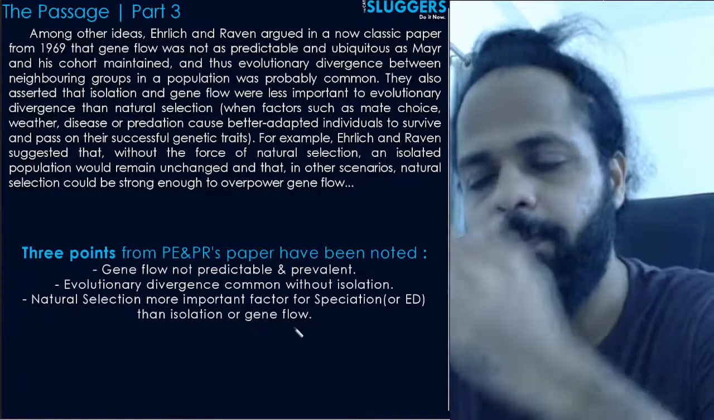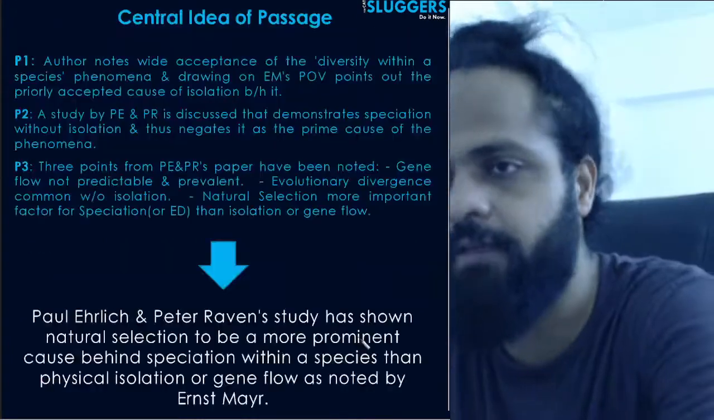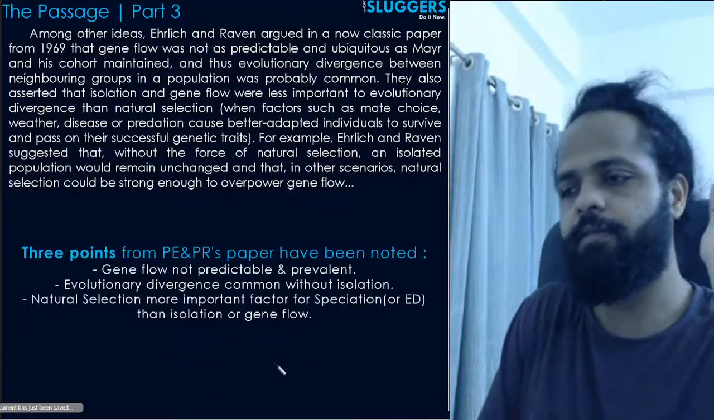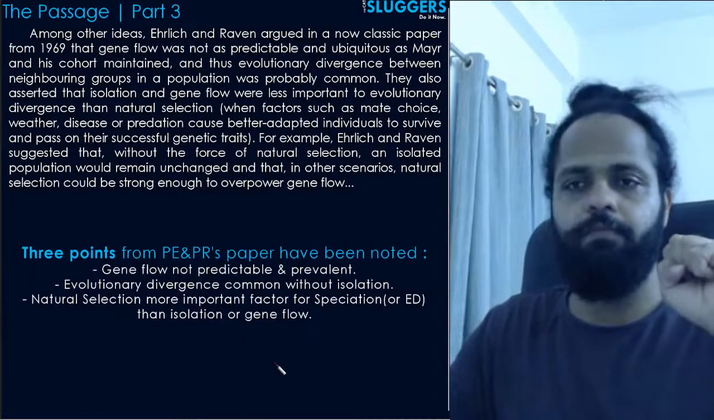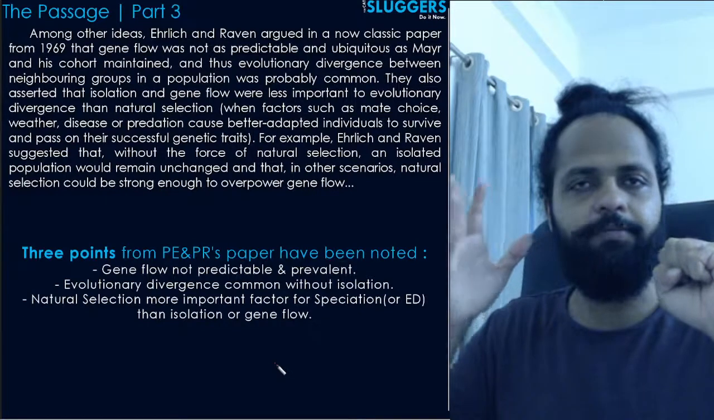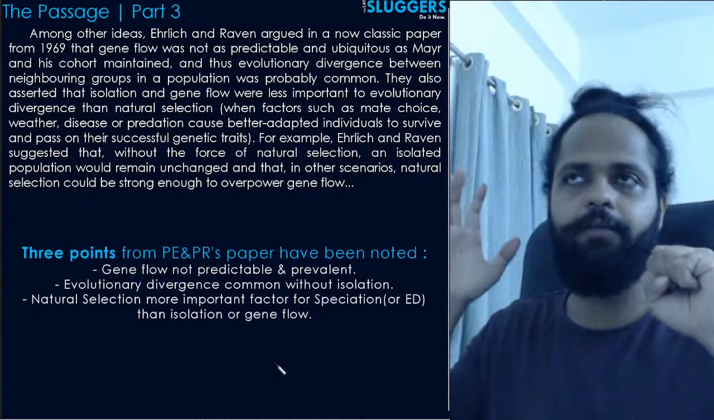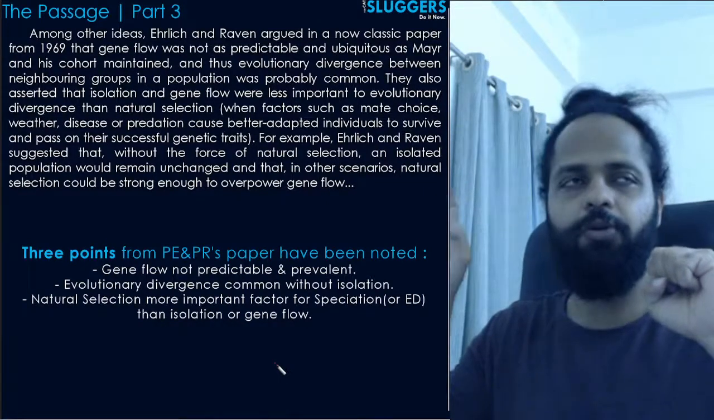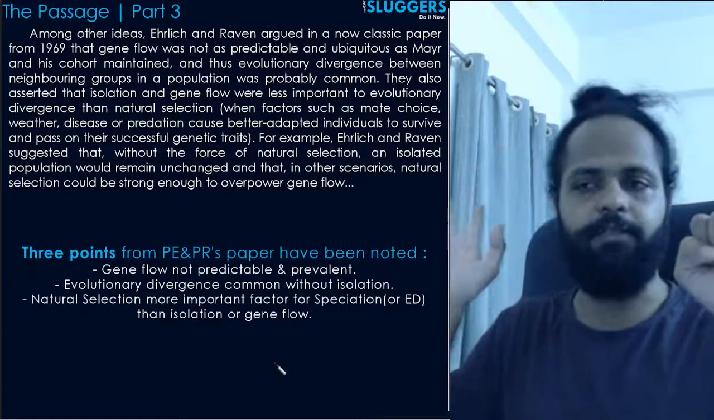Okay, so basically, like आपका जो पूरा तथ्य है इसमें, or like the whole central point of this paragraph, is that gene flow is predictable and prevalent as opposed to what Ernst Mayr thought, and speciation or evolutionary divergence do not depend so much on isolation as much as they do on natural selection.